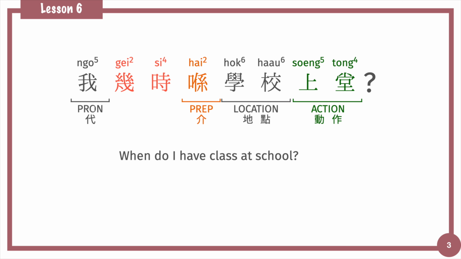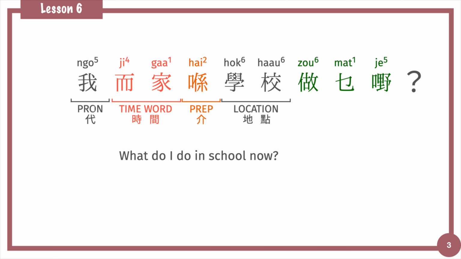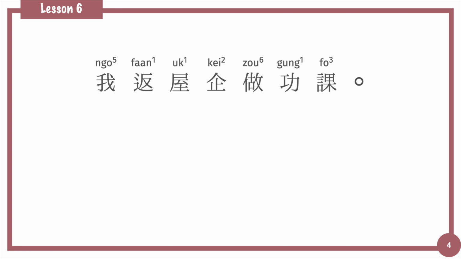我幾時喺學校上堂 When do I have class at school? Here is missing the time. 我依家喺邊度上堂 Where do I take the class now? The place is missing. 我依家喺學校做乜嘢 What do I do in school now? The action is missing here. Now let's move to the next sentence structure.